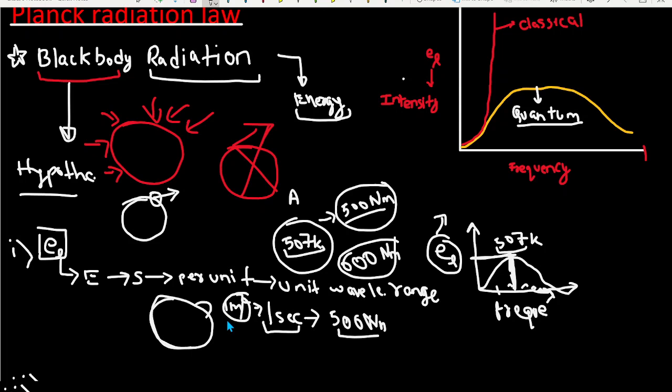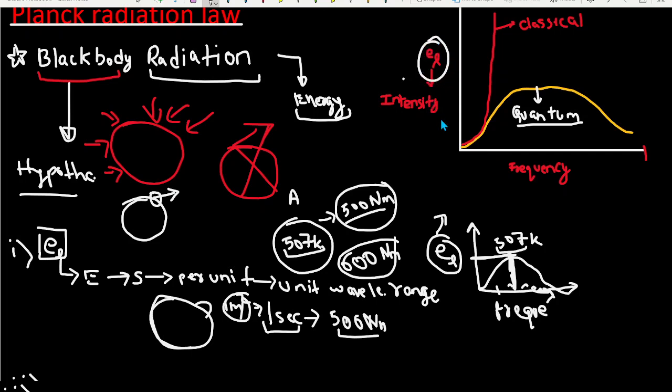So you can think on your own that in classical physics, if you increase the frequency, there is an increase in the E lambda.